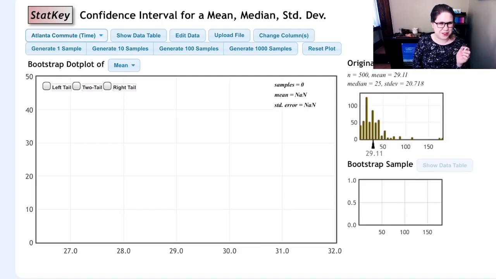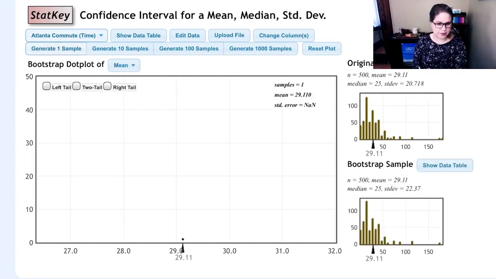I don't exactly know what that is in seconds, but around 29 minutes. And there were 500 samples, n equal 500 there. So I could take one bootstrap sample. It's going to be also of size 500, but it's going to maybe get some of those people with the really long commute times out beyond 150 minutes. It might sample some of those people many times or maybe not at all. And I'm going to click generate one sample, see what happens.